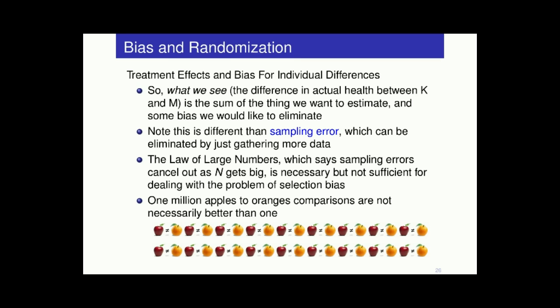Now we're going to use that. We're going to use the law of large numbers. You'll see it's in the Angrist book. It's necessary, but it's not sufficient for dealing with this other problem, which is selection bias. So 1 million, or infinity, apples to oranges comparisons is not necessarily better than one apples to oranges comparison. It's just going to multiply that problem. Doesn't get rid of it just by gathering more data.